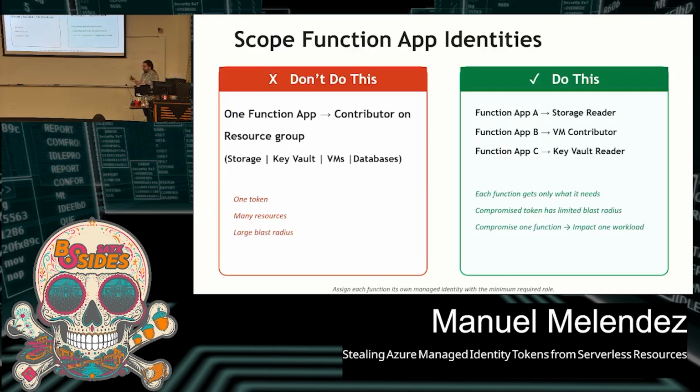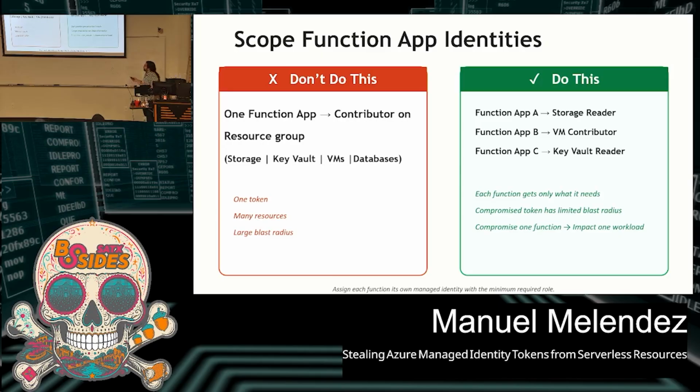So going back to the least privilege principle, this is again an example for function apps, but this also applies to other resources as well as users, right? So let's pretend we have one single function app that is a contributor for an entire resource group. And this resource group happens to contain storage accounts, key vaults, VMs, databases, whatnot. So with just one single access token, they can already access all of this. So imagine our previous demo where it got compromised. It wouldn't just be one key vault, right? It would be all these resources for just one single resource that got compromised.